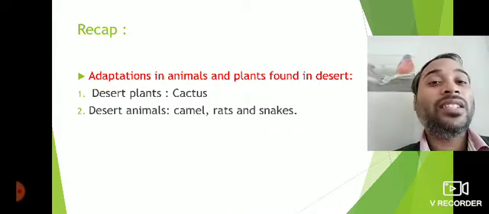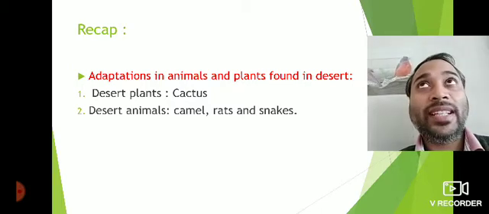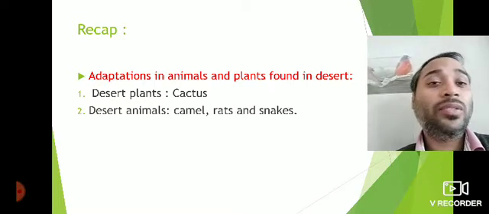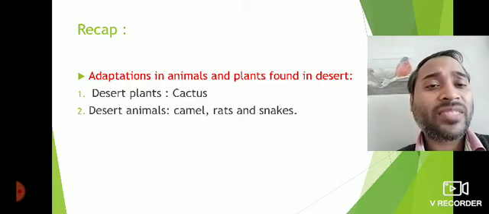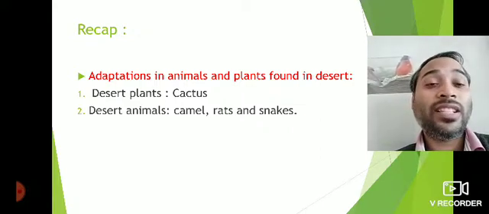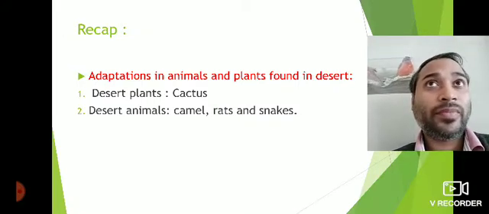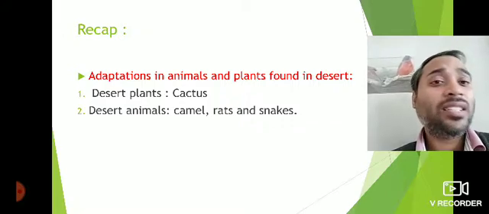So in the last class, we studied about the adaptations in animals and plants found in desert, where we studied about the characteristics of cactus and what makes cactus fit to survive in those conditions. So first of all, they do not bear leaves, isn't it? Because if they have normal leaves like other plants, then due to transpiration, the water loss will be high, and there is already a shortage of water in deserts, so they have modified leaves, or we can say they have spines through which they lose very less amount of water.